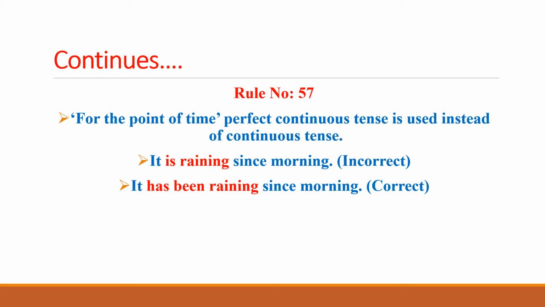That is why present continuous tense has been changed into present perfect continuous tense, so as to enable this sentence to meet the criteria required for sentences in which the point of time is found. So that is the correct way of writing this sentence.